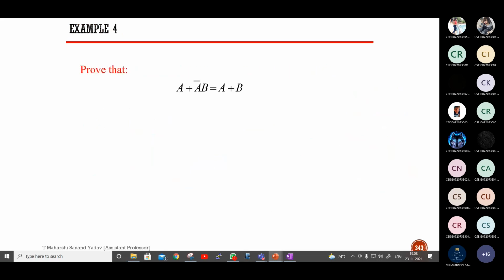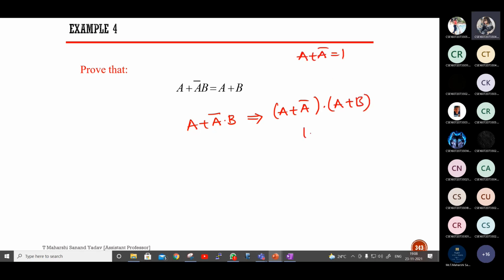Next. Prove A plus A bar B. What is the rule? Use the distributive law. So I'll take it as A plus A bar dot A plus B. What is the answer for A plus A bar? 1. 1 dot A plus B equals A plus B. So the answer is A plus B, correct.